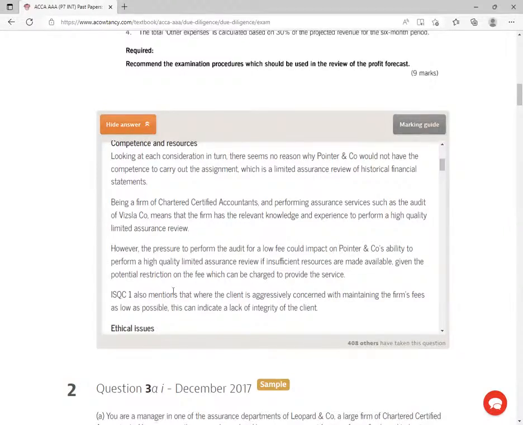So this quality control committee, number one, also mentions that where the client is aggressively concerned with maintaining the firm's fees as low as possible, this can indicate a lack of integrity of the client. It's dishonest people who would want, ladies and gentlemen, really to place you down there. Very honest people know the value of our accountants. They know that these auditors, when they come here, are going to add value, and as such, we should be able to pay them according to the market rates. Something in this case that is what here? Reasonable. Something which is reasonable.